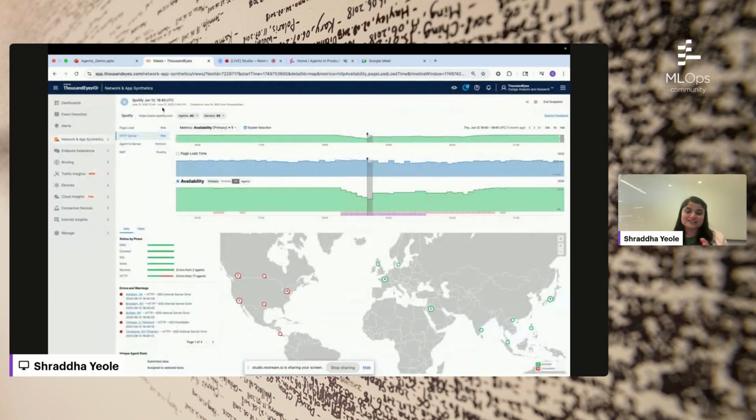There was a Google Cloud outage last month on 12th June, and Spotify was hosted on Google Cloud. So you're listening to the music, and users are complaining about low availability of Spotify.